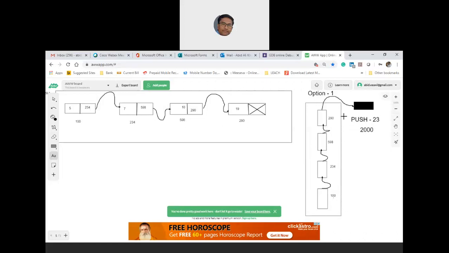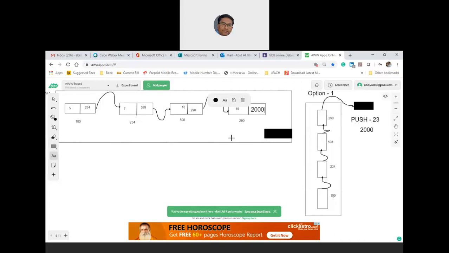This element 2000 needs to be connected here. So you need to remove this null, and then you have to keep the address of next node, which I have considered as 2000.